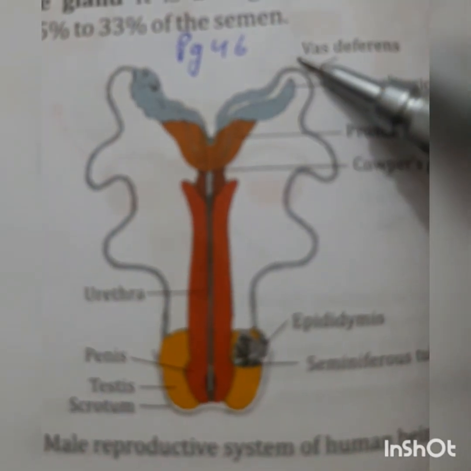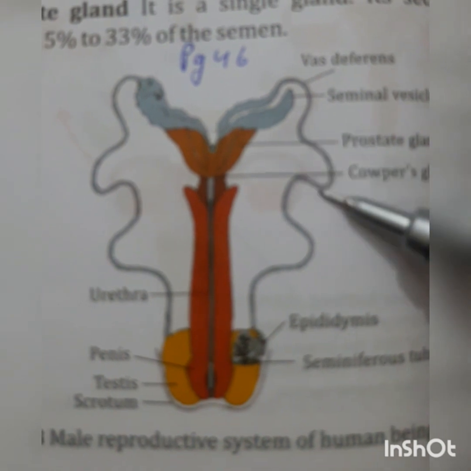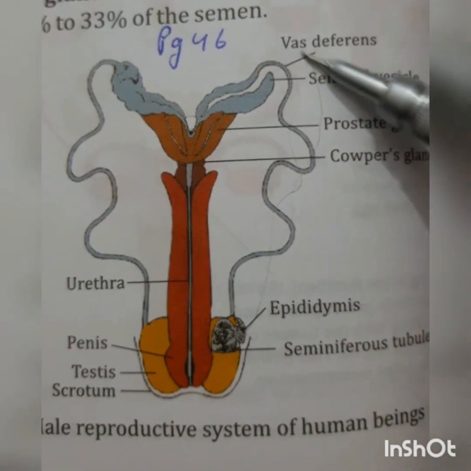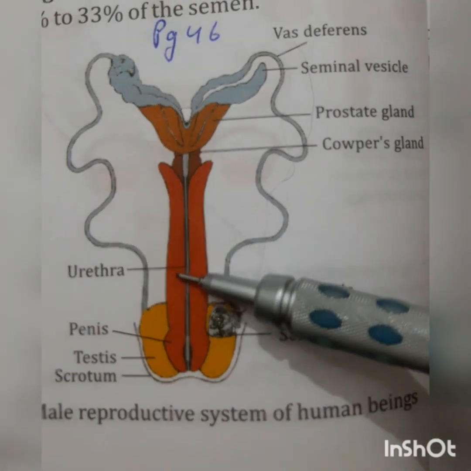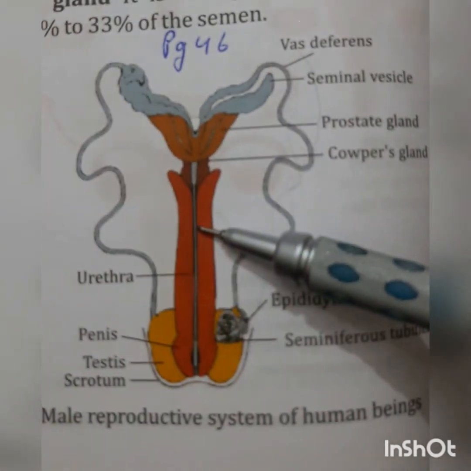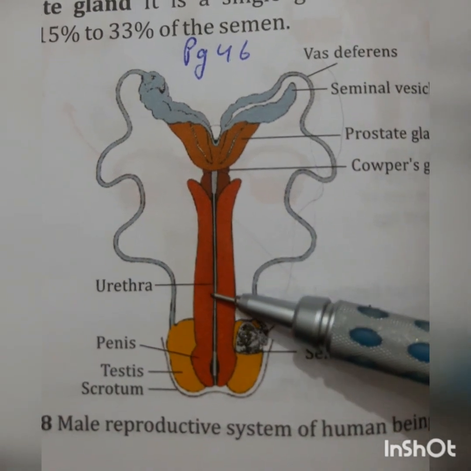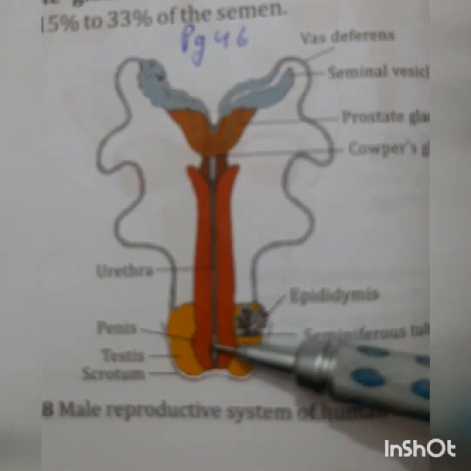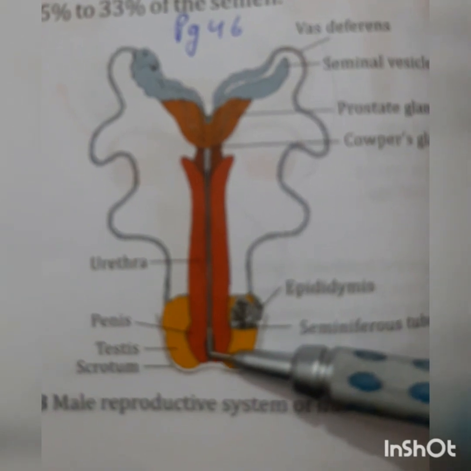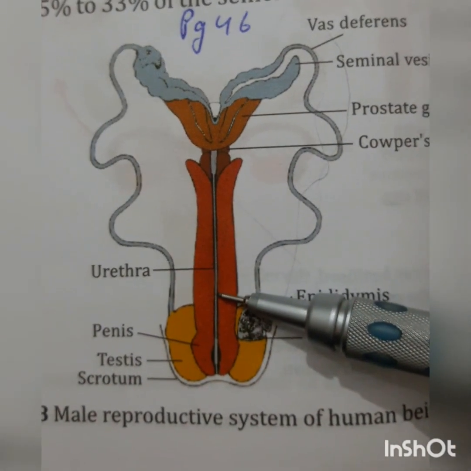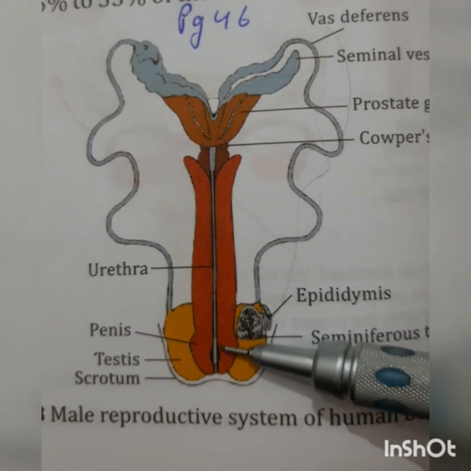Vas deferens. This is a duct that connects the testes to the urethra. Urethra is a small duct that passes through the penis. Semen from the testes passes through it and is discharged into the female reproductive system.